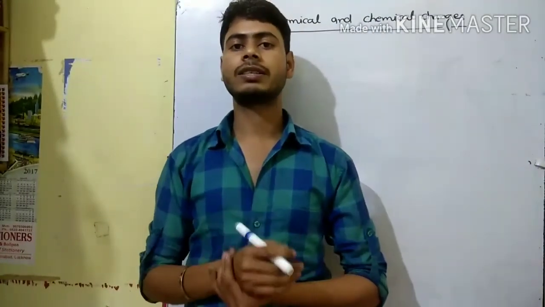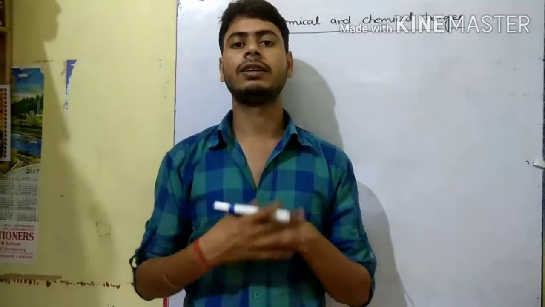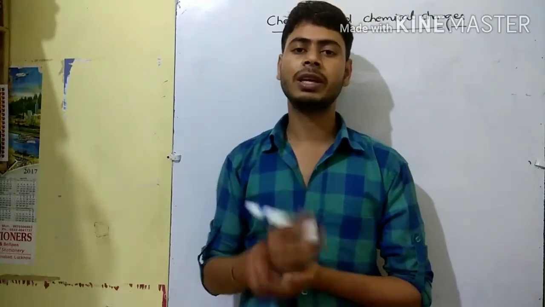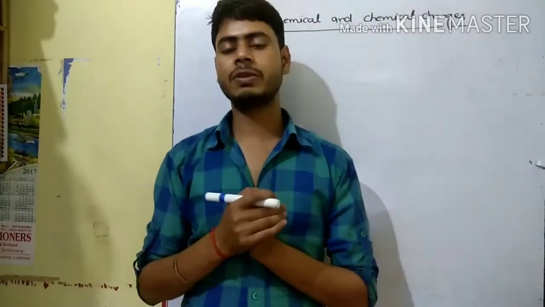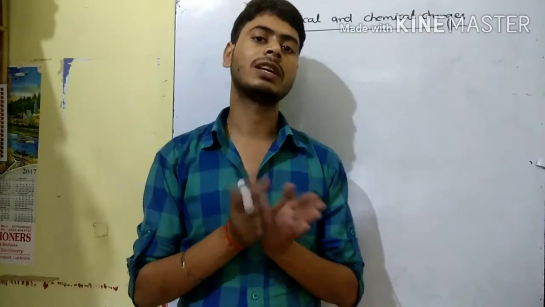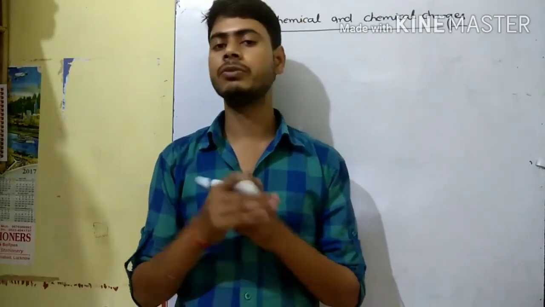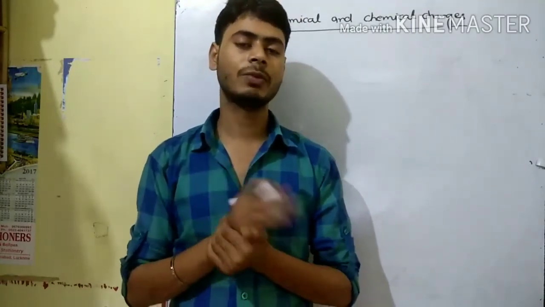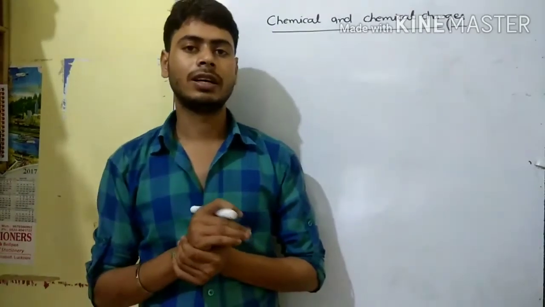Hello students. Today I am going to start with what a chemical reaction is, and after that we will understand how we write a chemical equation. Before discussing what a chemical equation is, we discuss some basic terms: what is a chemical reaction, what is a reactant, and what is a product. First of all, we discuss what a chemical reaction is.